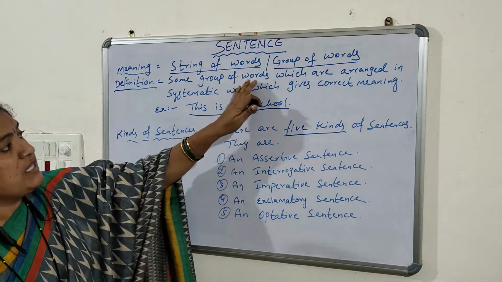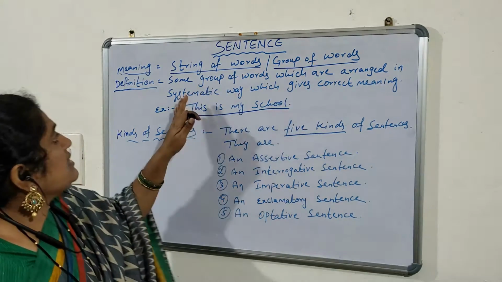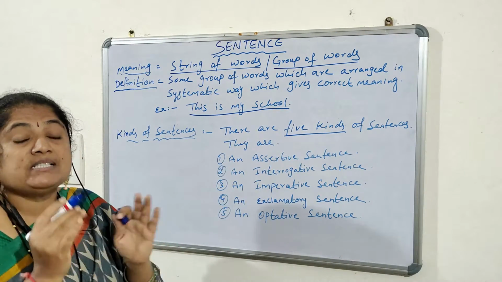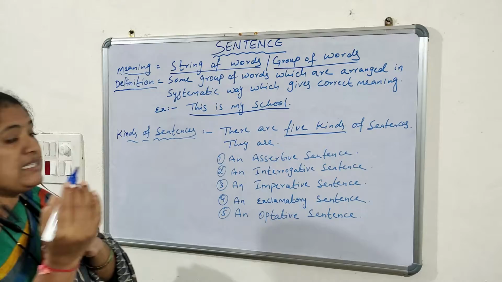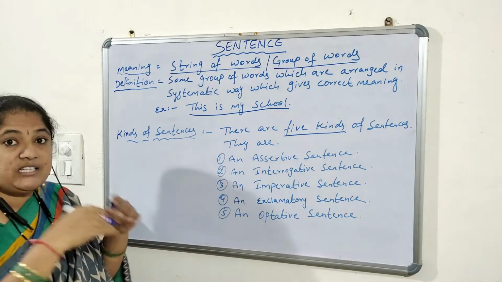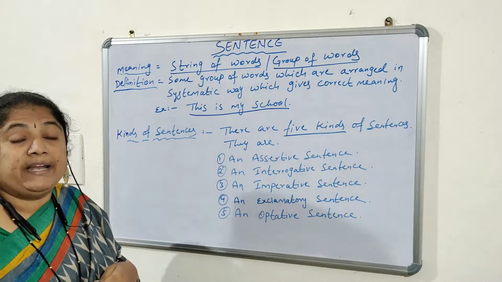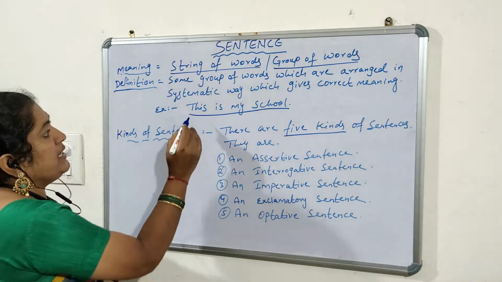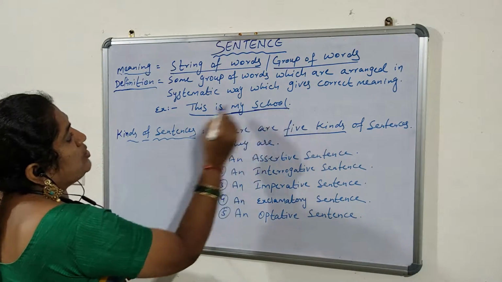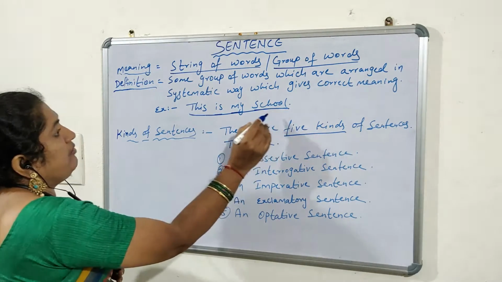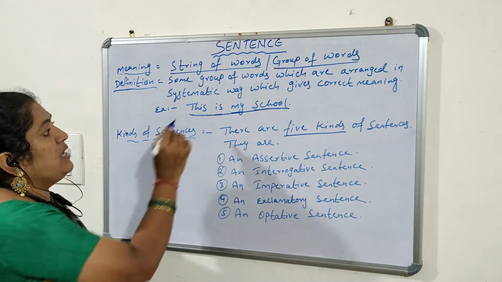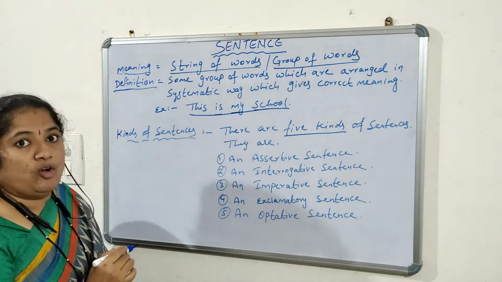Some group of words which are arranged in a systematic way which gives correct meaning, that is called a sentence. Okay, so let us see the example. I have taken some group of words here and arranged them in a systematic manner so that it gives a complete meaning. See, I have taken these words: this is my school. So when we read this together, we are getting a sentence, and that sentence is giving the correct meaning. This is my school.